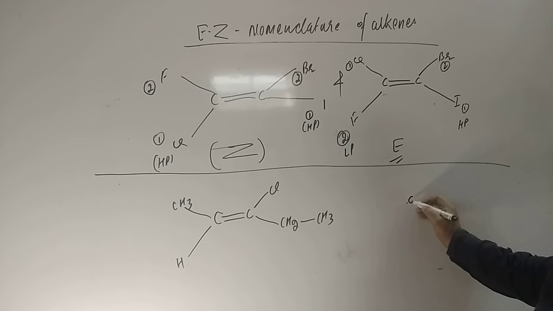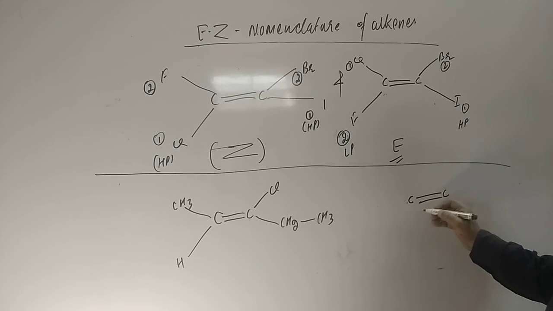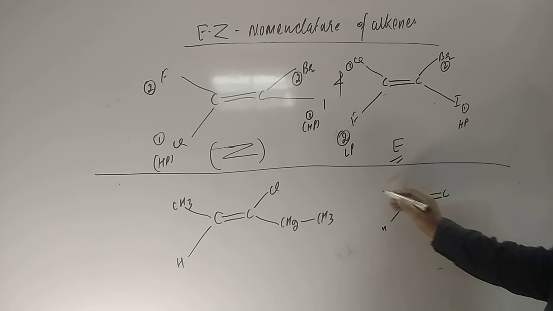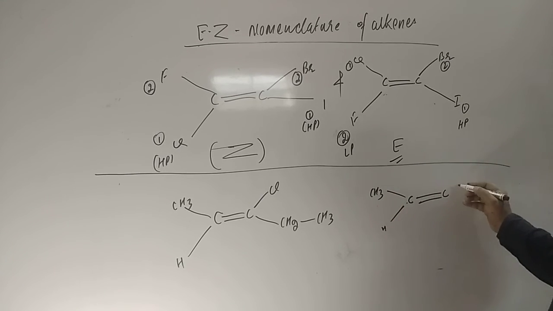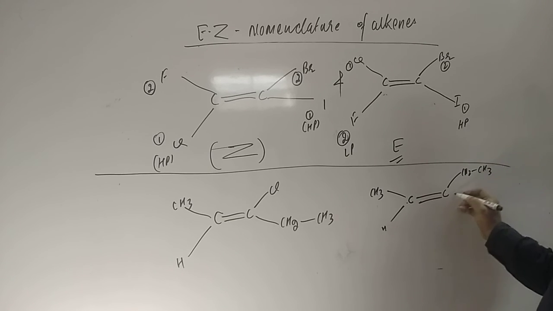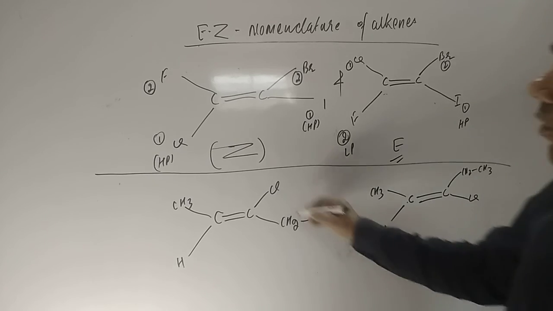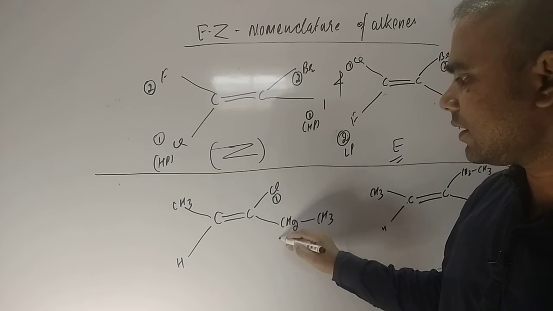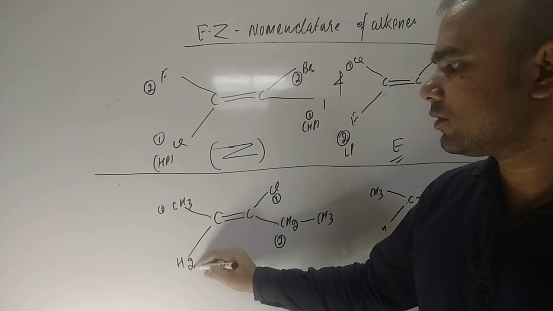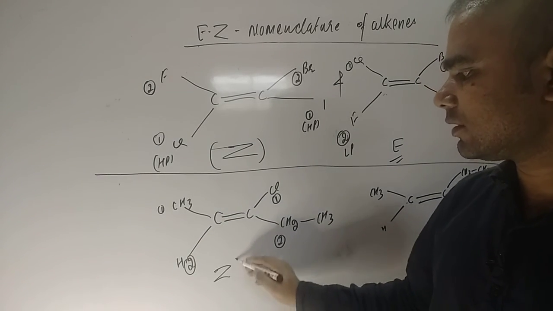Nothing is changed on one side, hydrogen and CH3. On this side we have changed to CH2CH3, and here Cl. Chlorine has higher atomic mass, so 1 and 2 here, also 1 and 2 here, so this is Z.